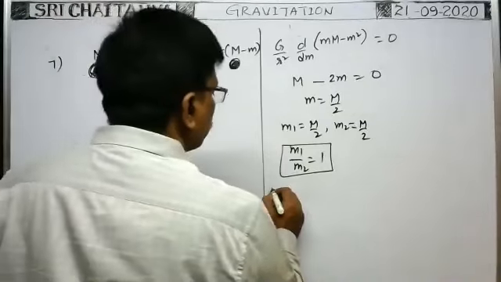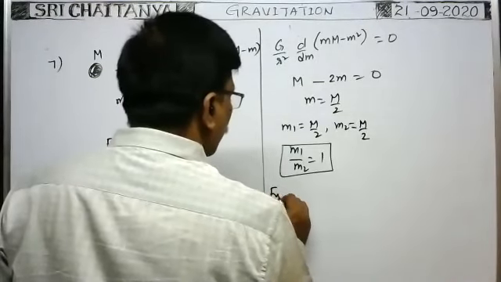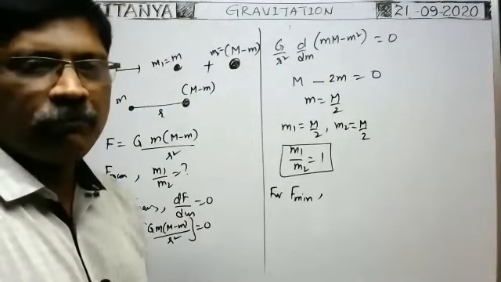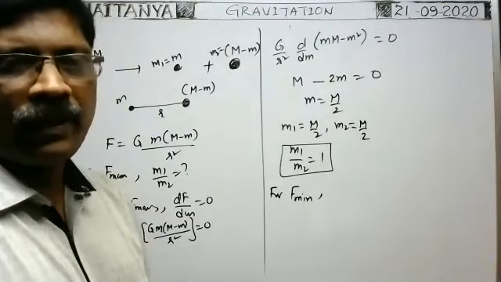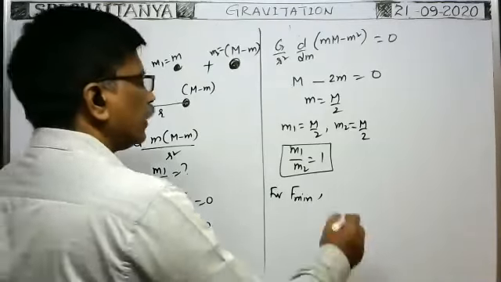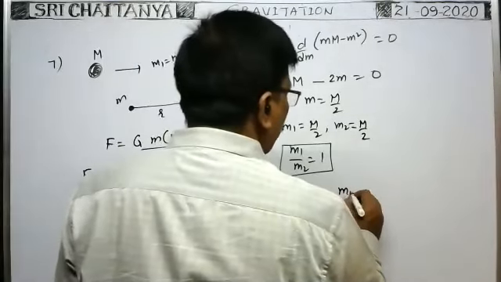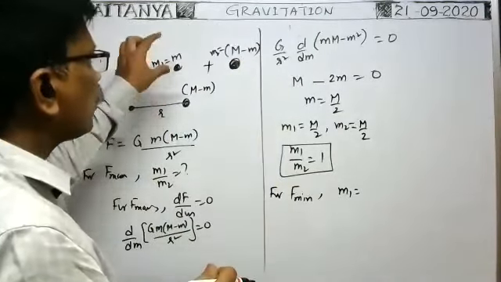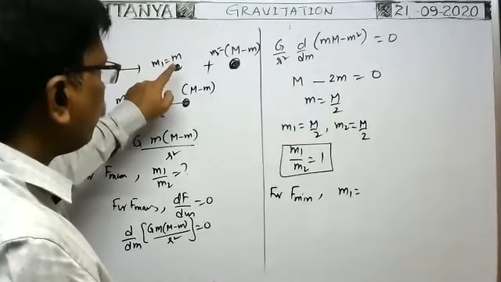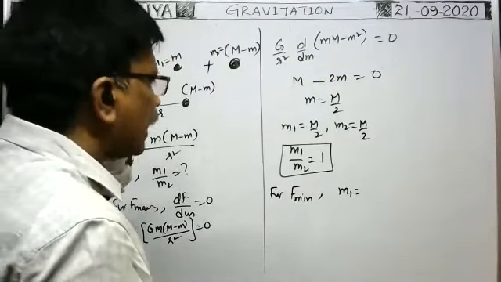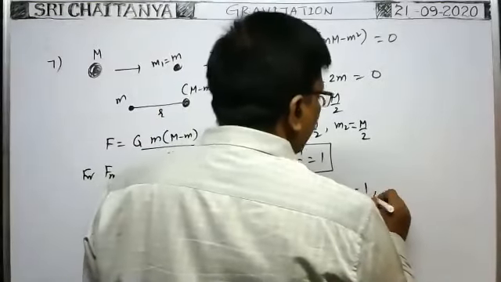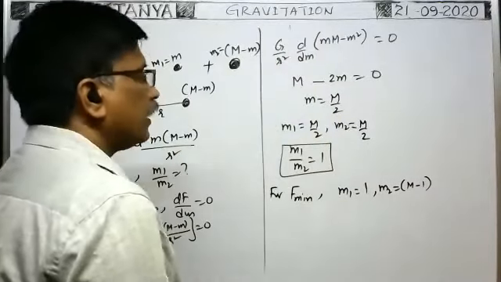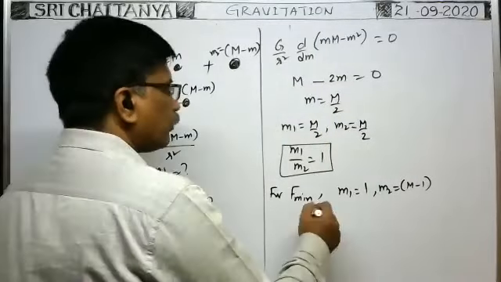Okay, for F minimum, whatever the condition, whatever the masses, last one minute. For minimum force between the two particles, definitely one particle must have the minimum mass which is possible. When you take one particle having mass as small as possible, that means 1 unit, then the remaining mass must be equal to capital M minus 1. Then the force between them is minimum.